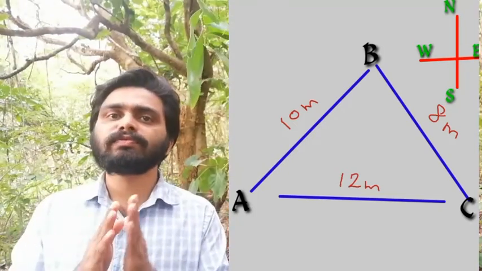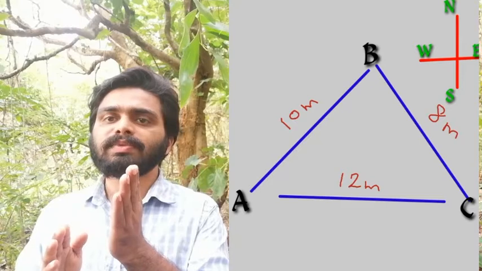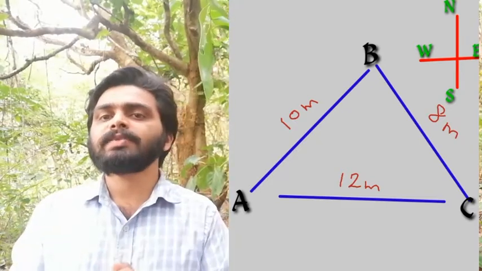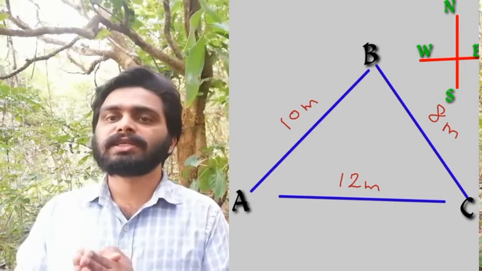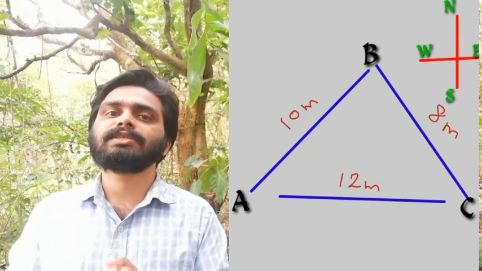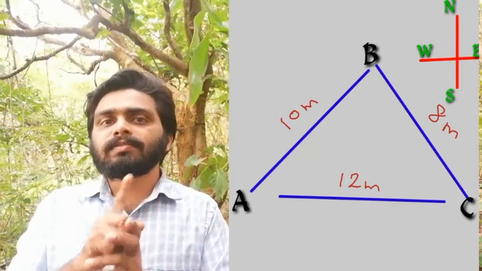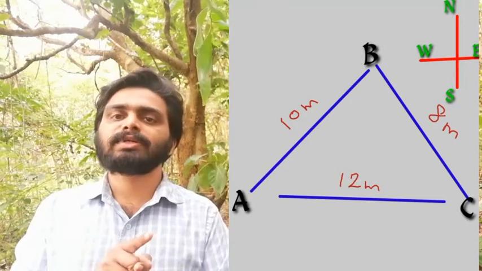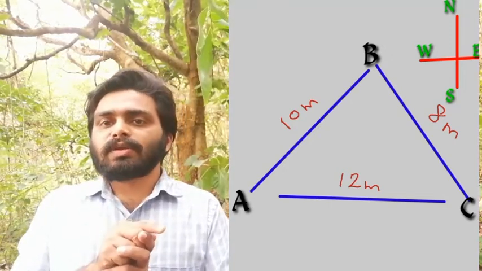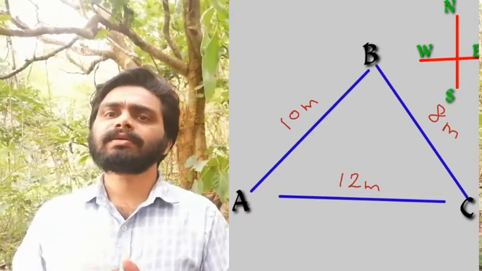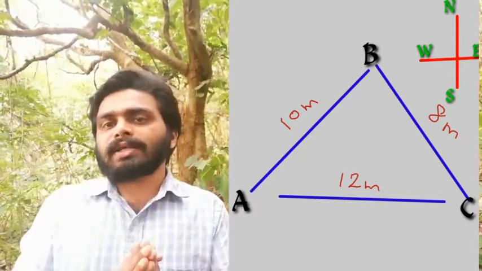Suppose that object is moving from A, then it reaches B and reaches C, and finally it returns to A. In that particular case, what will be the distance and displacement? Here the distance means AB plus BC plus AC. That means 10 plus 8 plus 12, so 18 plus 12, that means 30 meter will be the total path length in this case.